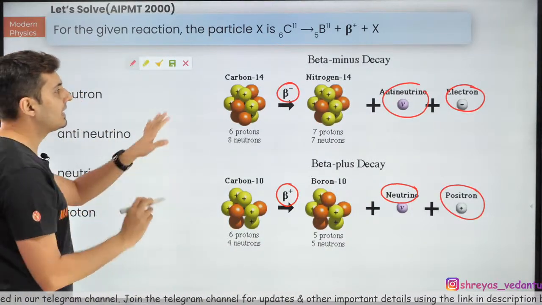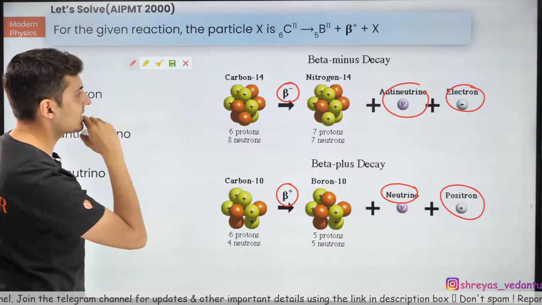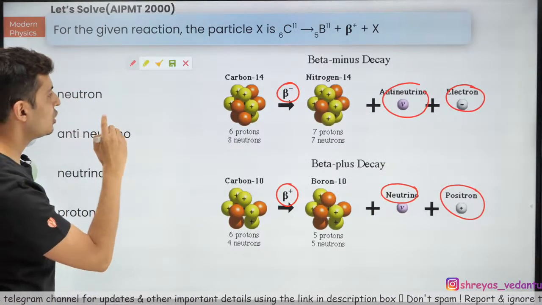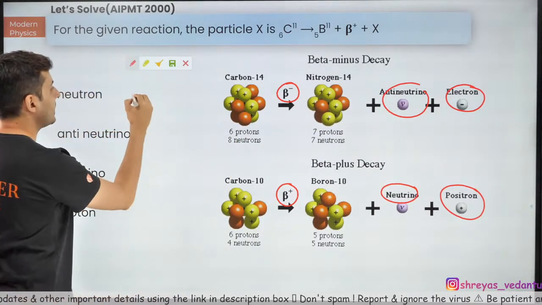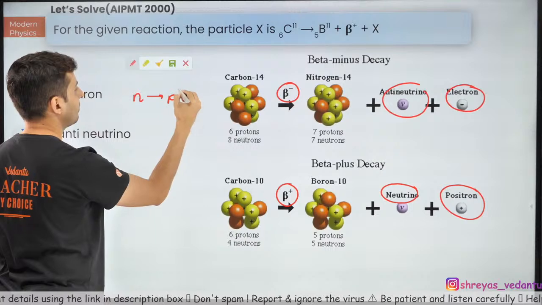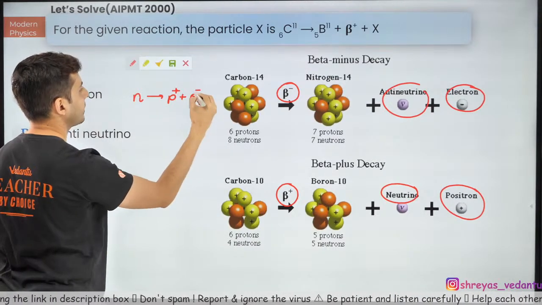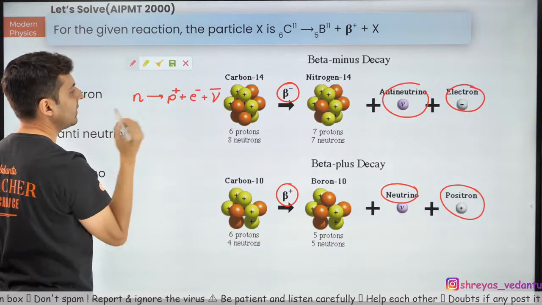Also remember one thing, in case of a beta negative decay or minus beta decay, you will see that the number of protons has increased. So a neutron converts into a proton plus an electron, and you will see an antineutrino. Generally the symbol for that is this one.